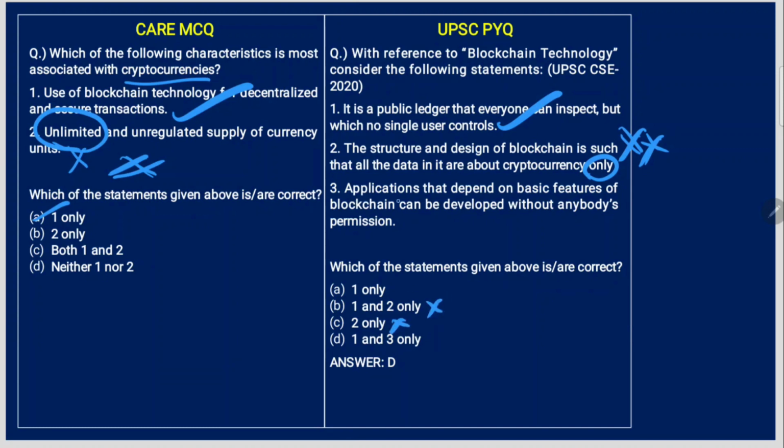Third statement. Applications that depend on basic features of blockchain can be developed without anybody's permission. See, basic features can be developed without any permission. So this is true. 1 and 3 are correct.